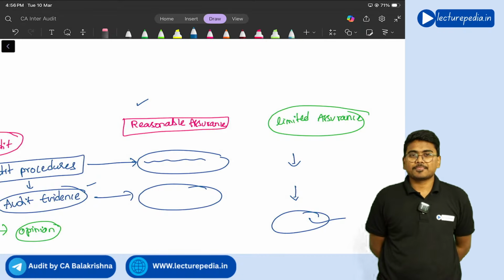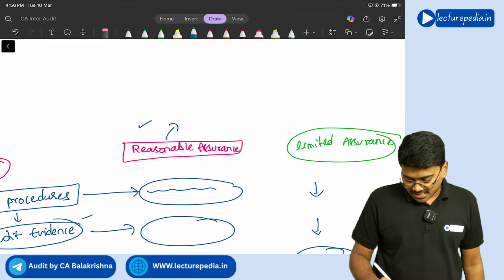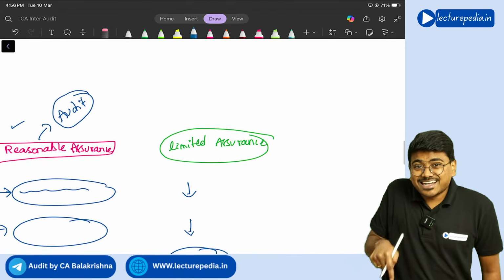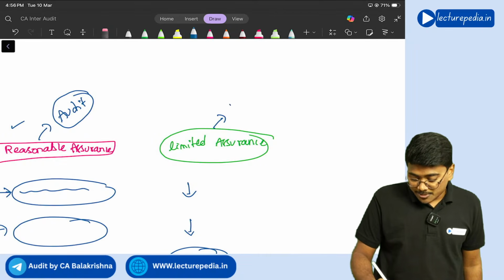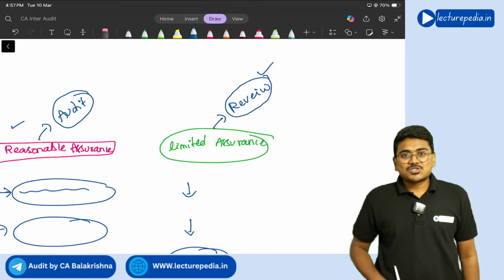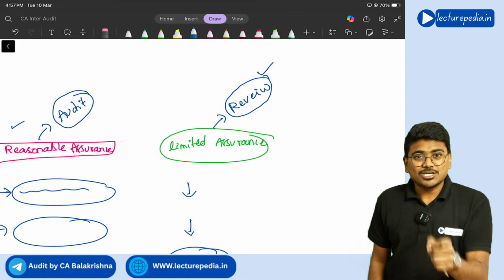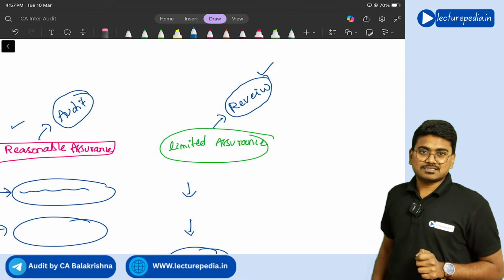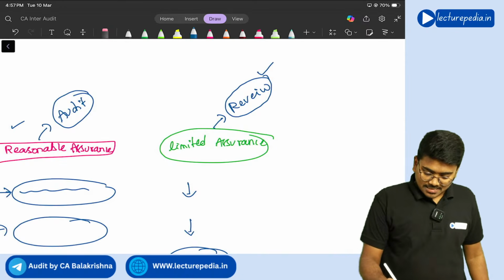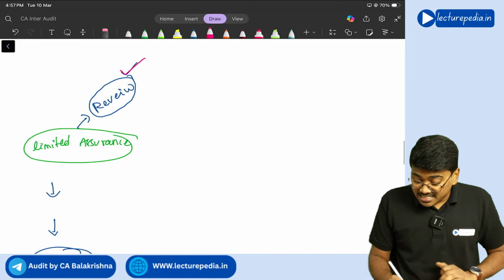Getting it? Understood? So this reasonable assurance engagement, you will be calling it as audit. This limited assurance engagement, you will be calling it as review. So in case of review, auditor gives limited assurance. For whom will review be done? Generally, this limited review is mandatory for listed entities.